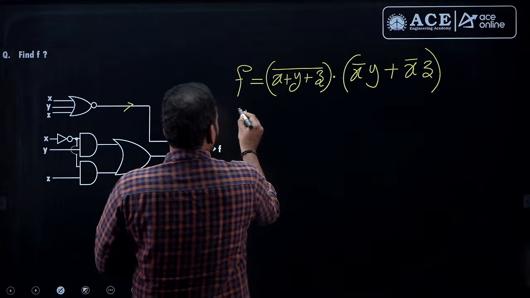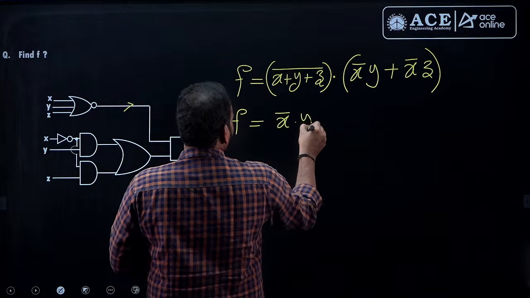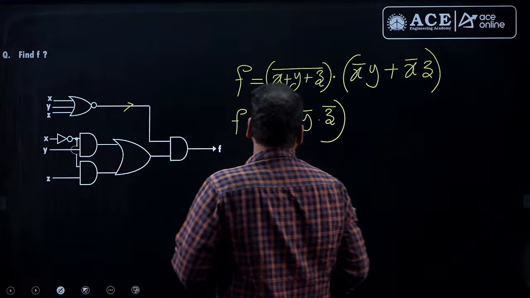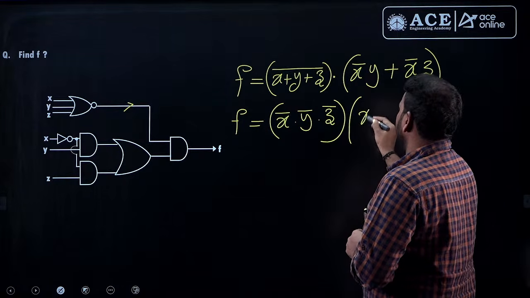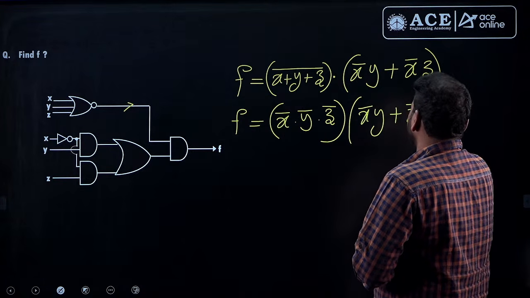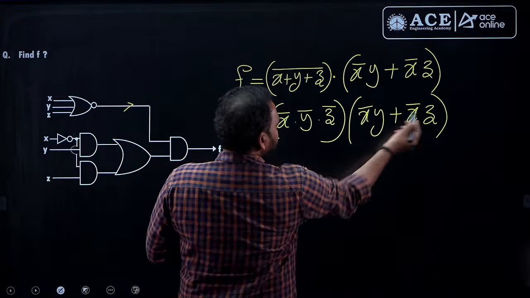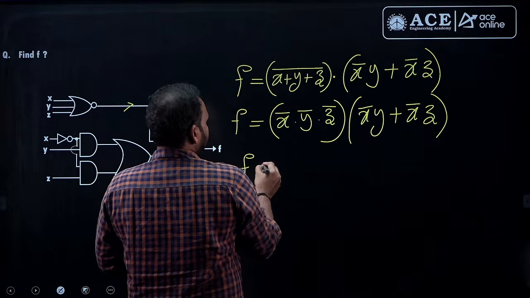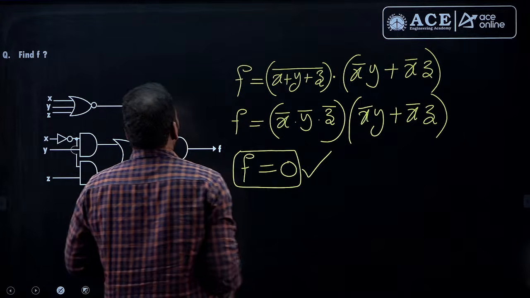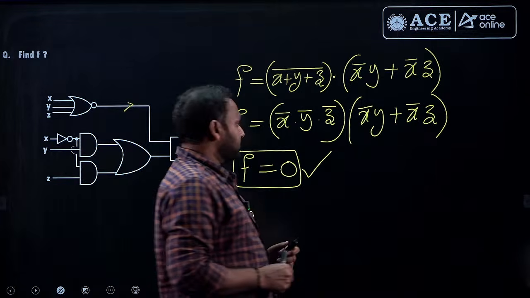Let me apply De Morgan's theorem here, then it will be x bar dot y bar dot z bar into x bar y plus x bar z, y into y bar 0 plus z into z bar 0. So, F is equal to 0. Actually, we did not receive the options for this question, but the answer is 0.